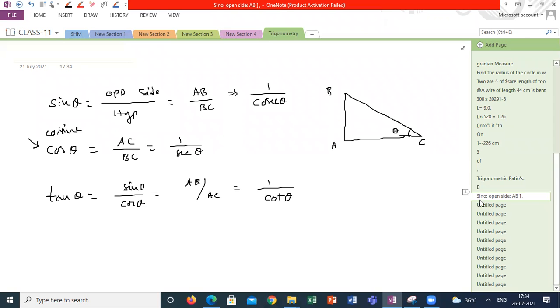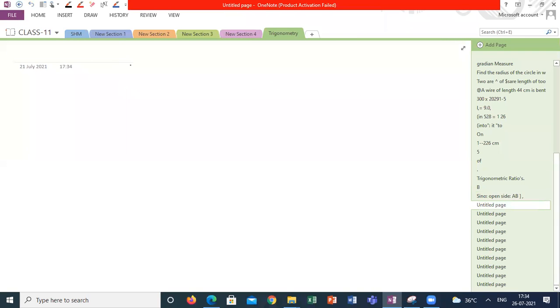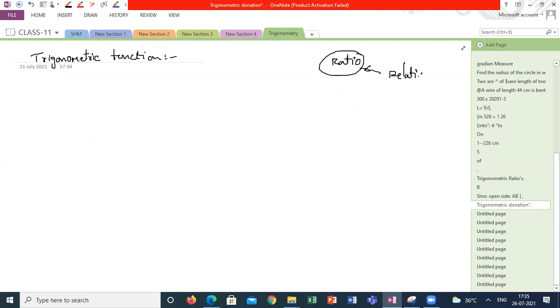Now, when it comes to grade 11, when you are upgrading, we will call these the trigonometric functions. When it comes to a ratio, it's just a relation between theta and some trigonometric definition, sine relation, cos relation, tan relation.